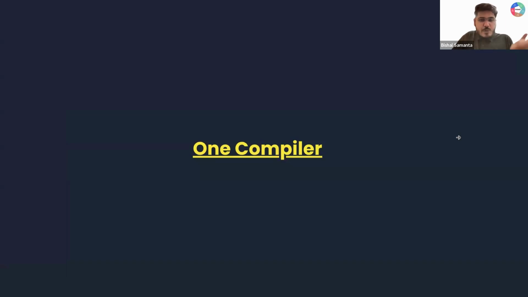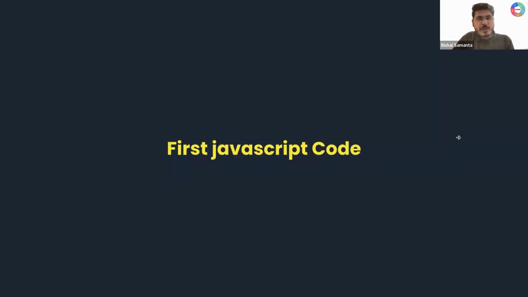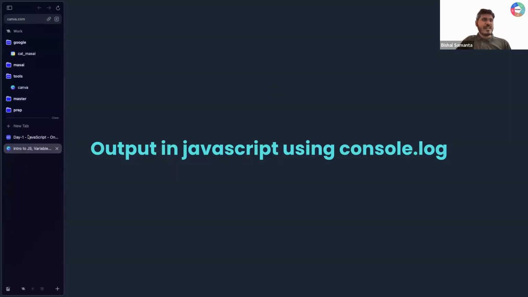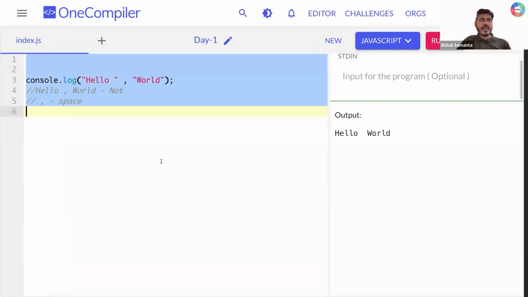Okay, so we just understood how we can use a simple compiler and how we can write our first JavaScript code, which is nothing but console.log hello world, right? I can write anything here. Whatever you write here in this segment, that you are supposed to get in your output. Okay, cool. So we saw how we can see output using console.log. Now let's come ahead and see a few more examples.